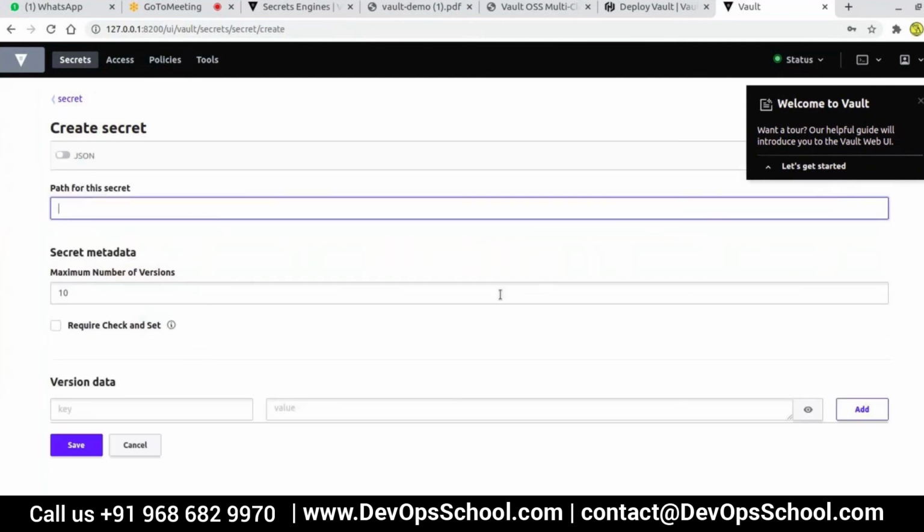See, create a secret, right? I want a secret. Okay, what is today's date? March 13, fancy. Okay, and maximum number of versions. What it means here is how many versions of secrets I can have for this March 13. It means that after 10 times, the secret itself is deleted, in the sense that there is no value in that one.